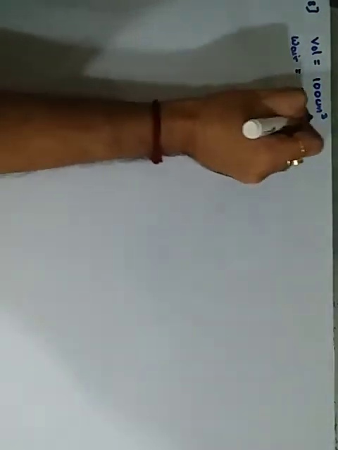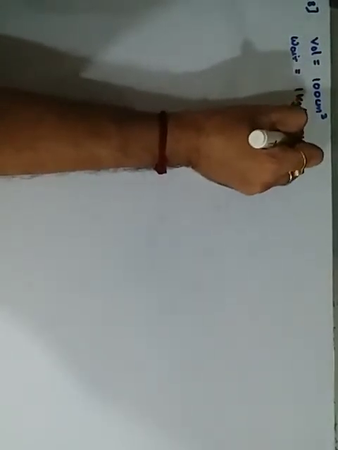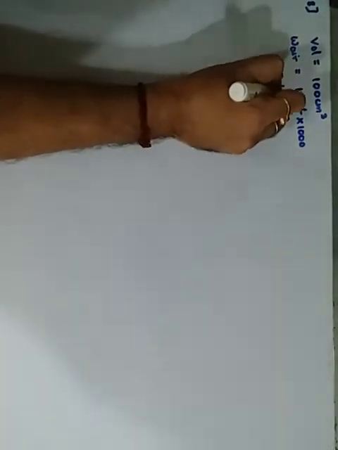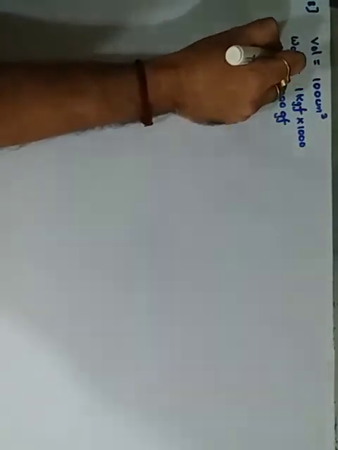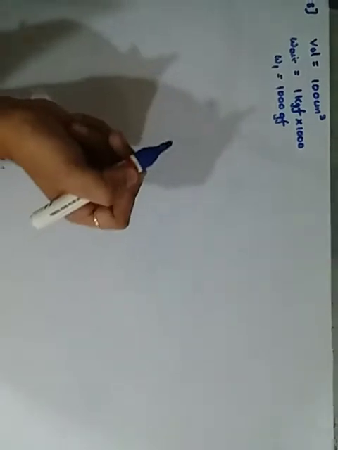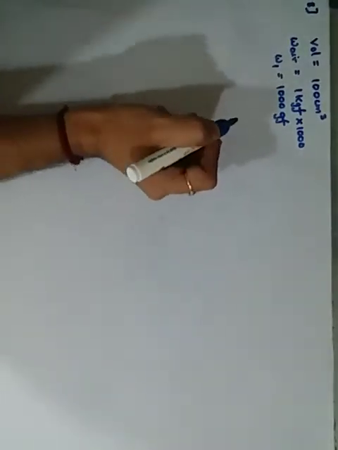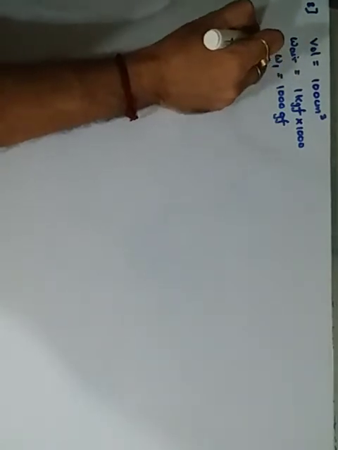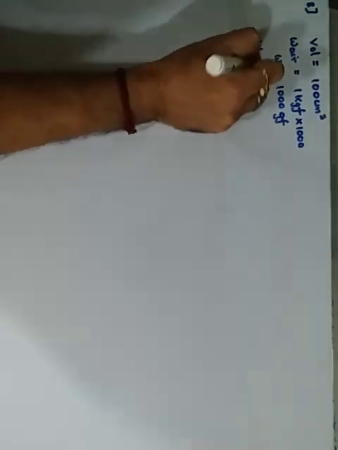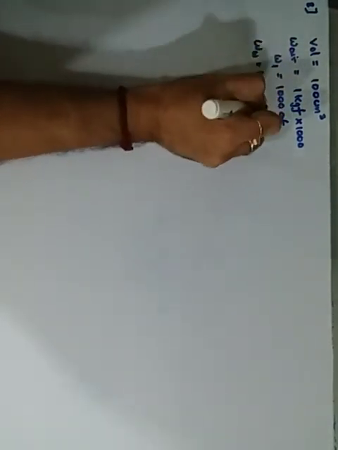We want in CGS system. So multiply by 1000. So it will become 1000 gram force. Weight in air, we consider it as W1. Okay. Then they have asked you what is the weight in water. Weight in water we denote it as W2 is how much.